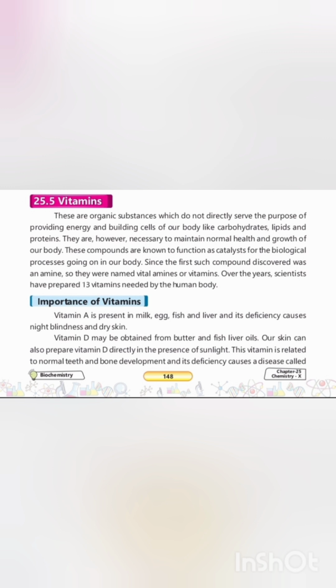Their etymology: the name originates because the first discovered compound of this class was an amine, leading scientists to name them vital amines, which later became vitamins. Quantity: over the years, scientists have prepared 30 vitamins essential for the human body.